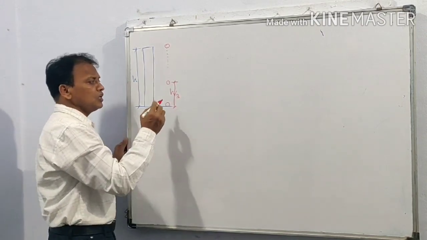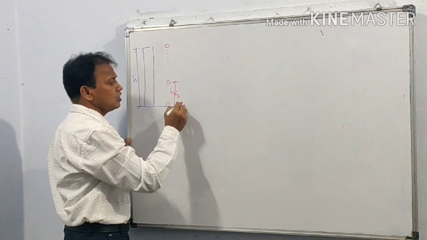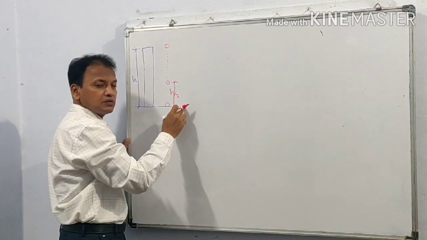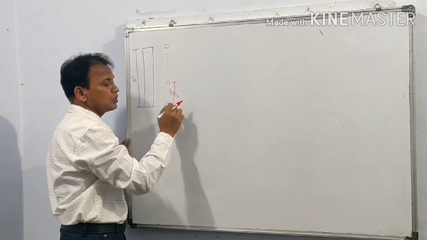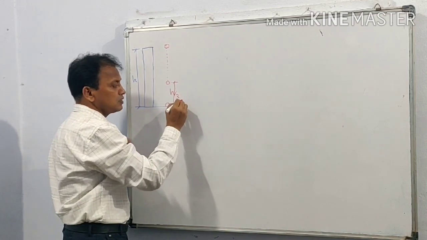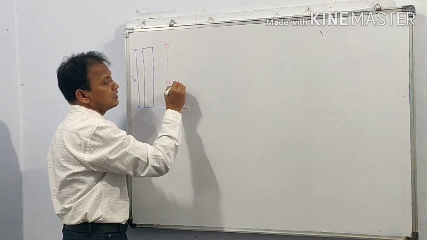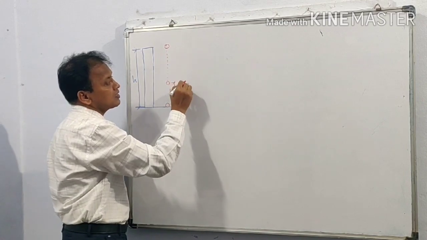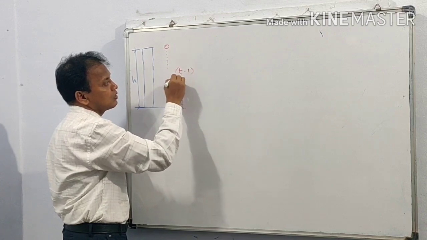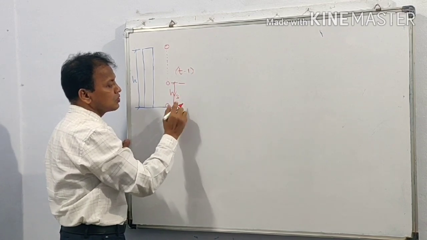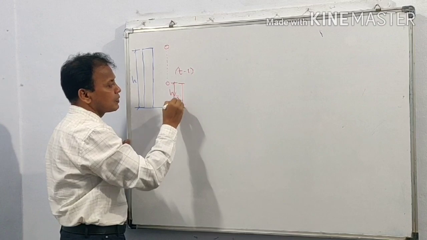So during last second of its motion means if total time required to fall from top to the ground is T, then time required to travel this distance is T minus 1, because this is 1 second.